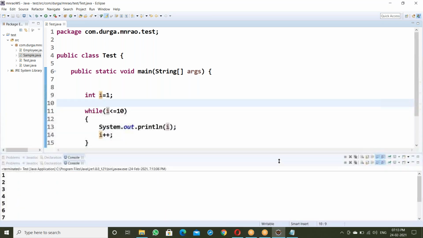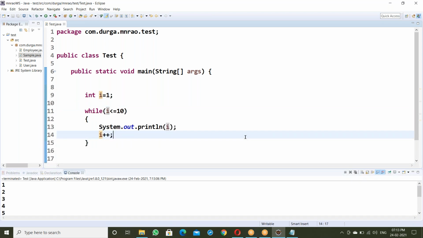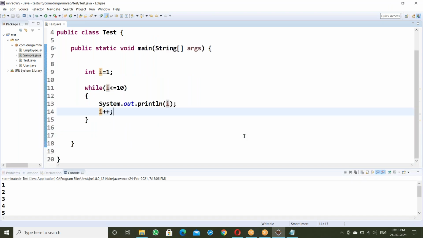Now the same thing, I want reverse. 10 to 1 I want here. Yes, we can interchange the value of i and then use the decrement. Yes, i equal to 10. Okay, this is decrement.